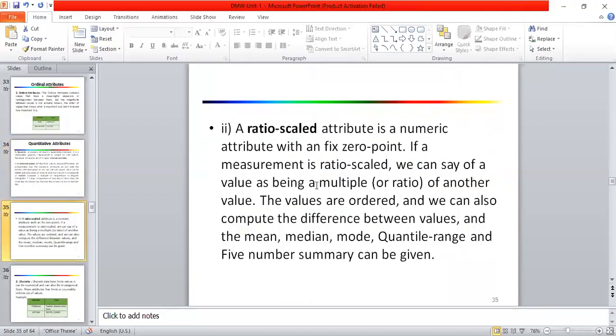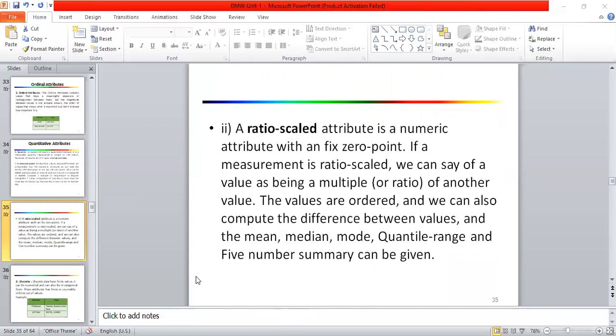Then ratio scale, next is ratio scale. So this attribute is a numerical attribute with a fixed 0 point, right? So the examples like temperature in Kelvin, then counts, age, mass, then length, electrical current, etc. are the ratio scale, right?